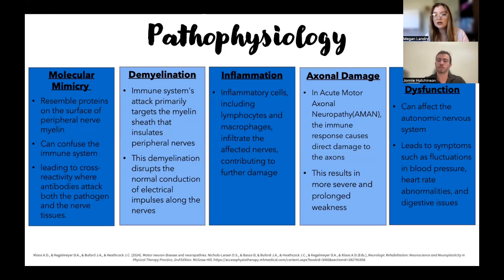And then lastly, the syndrome doesn't just affect the muscles, it can affect the autonomic nervous system, which controls things like blood pressure, heart rate, and digestion. And so you'll see fluctuations in all of these, and these symptoms can be very dangerous. So it's just important that we are able to monitor those symptoms.